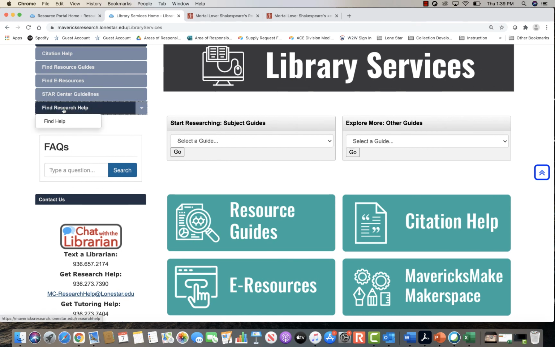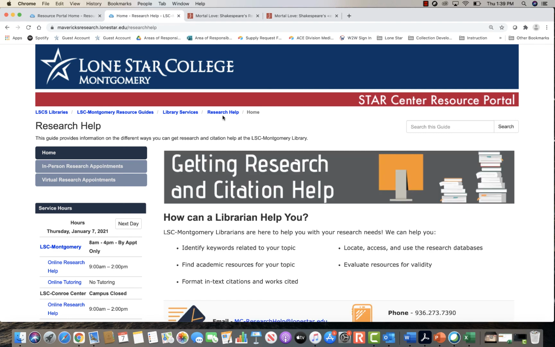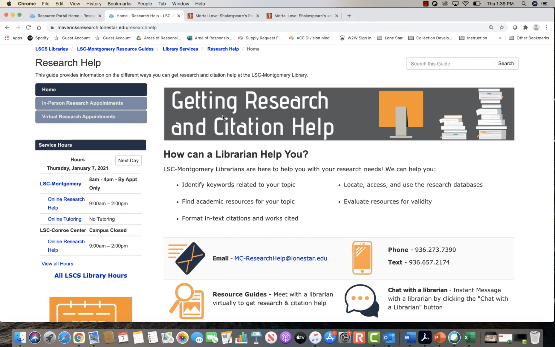If you click here on the Find Research Help page, it will let you know how a librarian can help you through the research process. So this is showing you how you can get research and citation help. We can help you identify keywords related to your topic. We can help you find academic resources for your topic. As you're writing your research paper, we can help you with your in-text citations and your Works Cited page. We can even check over your Works Cited page to make sure your citations are accurate.